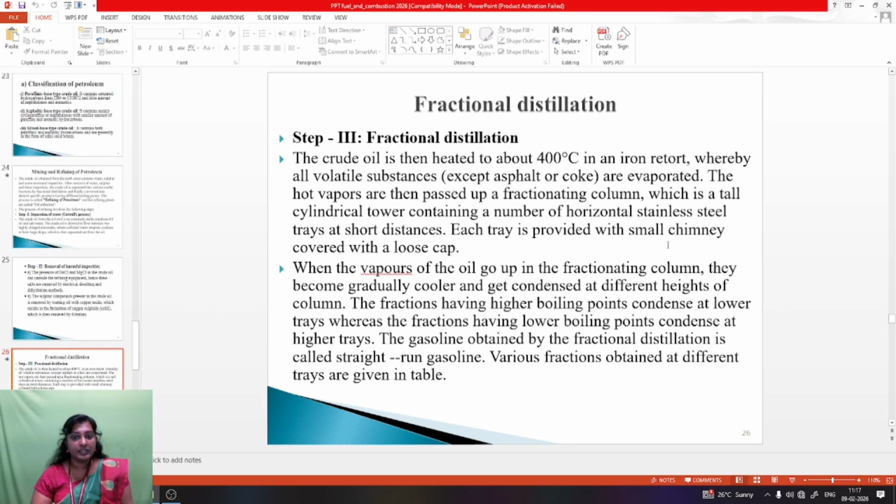Then step 3 is fractional distillation. Step 1 is the water removal. Step 2 is sulfur removal. Then step 3 is fractional distillation. The crude oil is then heated to about 400 degrees centigrade in an iron retort, whereby all volatile substances except asphalt or coke are evaporated. Then the hot vapors are passed up to the fractionating column, which is a tall cylindrical tower containing a number of horizontal stainless steel trays at short distances. Each tray is provided with a small chimney covered with a loose cap.